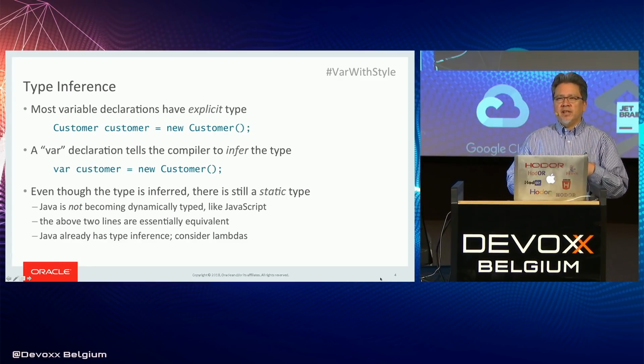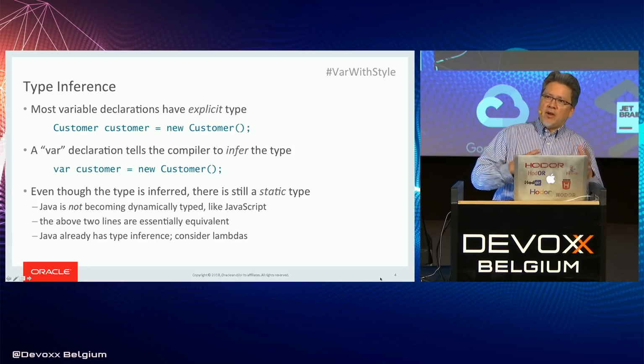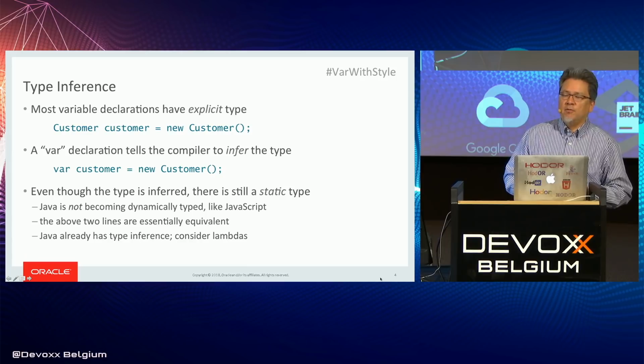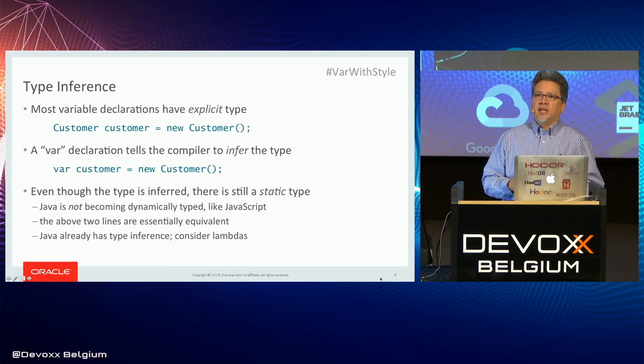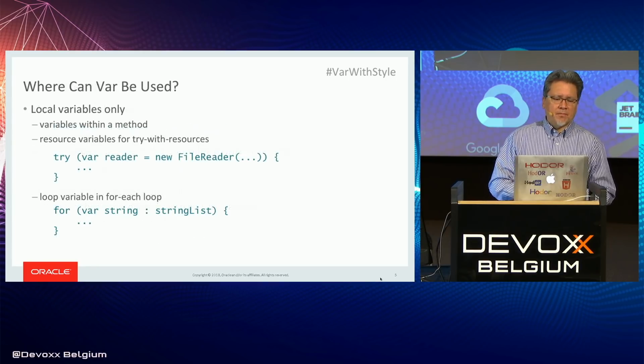Sometimes you read an article that says Java now has type inference. Well, in fact, it has already appeared in various different places in different language features. I think this is the first time that there's been a new feature and what looks like a new keyword that's been introduced to deal with type inference. So for that reason, it's attracted a lot of attention.